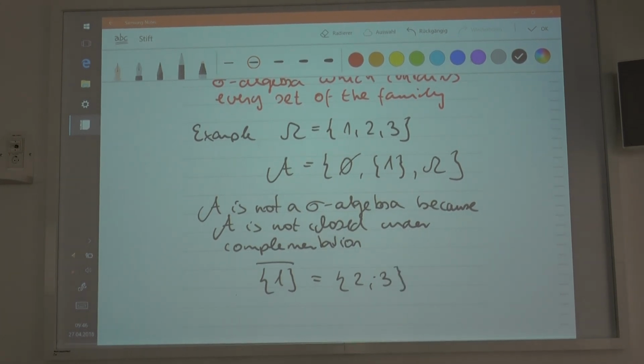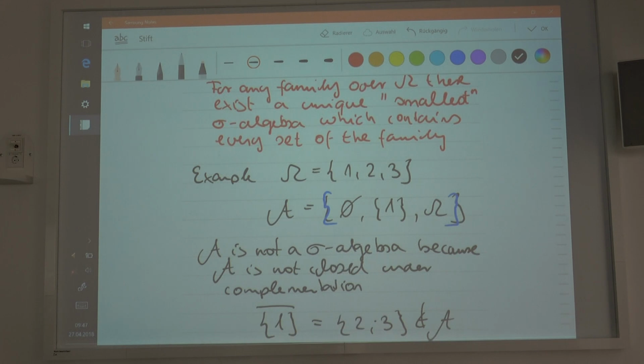And the set that consists of 2 and 3 is not an element of the family. It's not in there. So it's not closed under complementation, because there is at least one set whose complement is not included. But this family can be extended in such a way that there is a sigma algebra, so it can be generated to a sigma algebra.